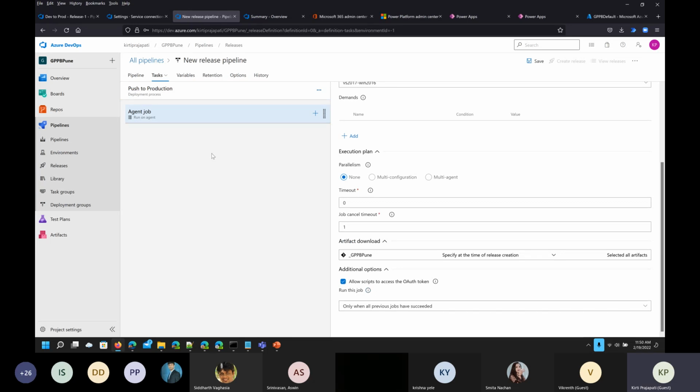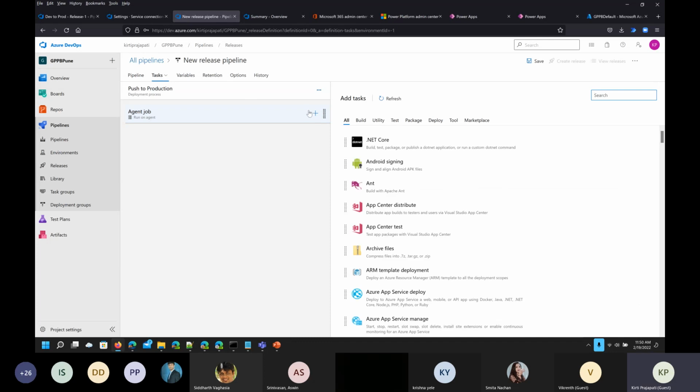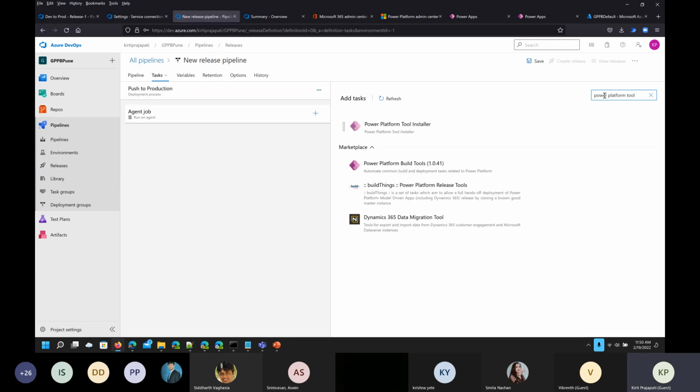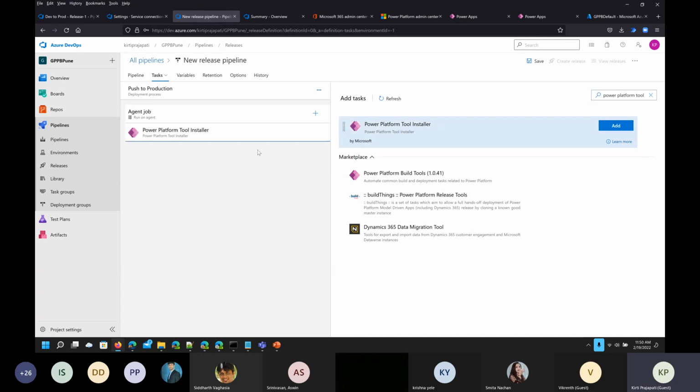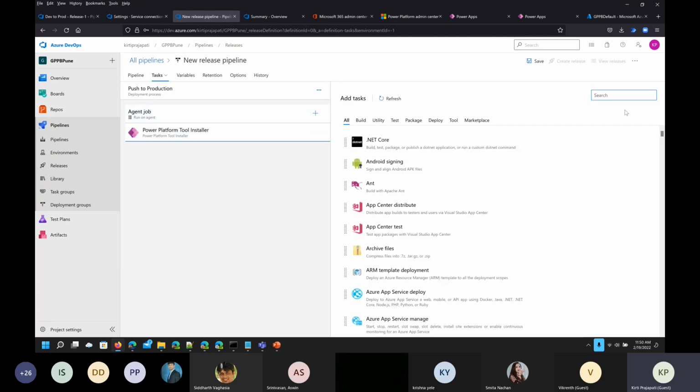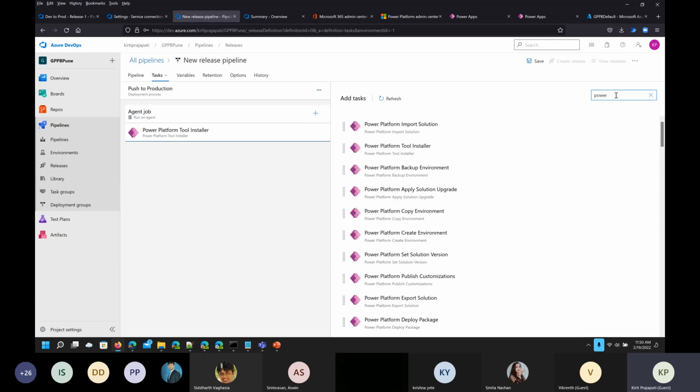Now we are going to add some tasks here. So click on the plus icon, and then again we have to install the Power Platform tools. These are straightforward steps that we have already performed, so we are not going to change anything here. We will keep it as is. Then another task is the reverse task. In the first task we just unpacked the solution. Now here we will pack the solution.